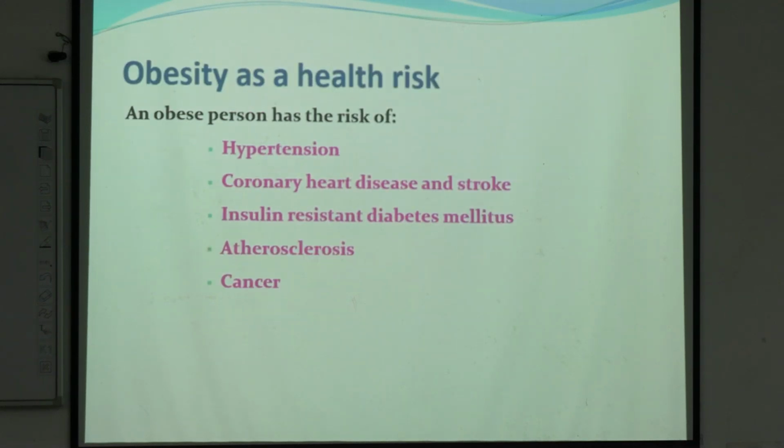And what are the health risks in case of obesity? An obese person has the risk of hypertension. Why hypertension?